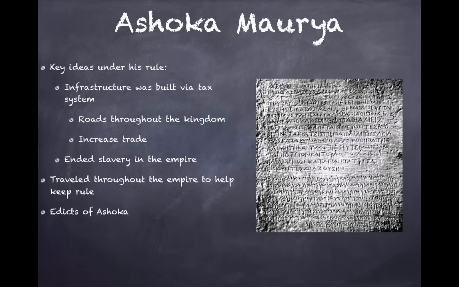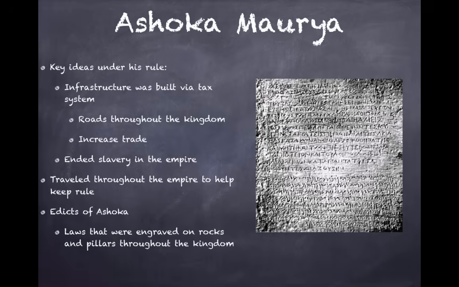The edicts of Ashoka, holy cow, star this, circle, underline, highlight, whatever you have to do, make sure you know these edicts, also known as the rock and pillar edicts. These were laws that were engraved on rocks and pillars, hence the name, throughout the kingdom. And this is similar to laws like Hammurabi's Code. That would be a great potential synthesis point when you're writing your essay. Demonstrate your knowledge, be like, this is a lot like Hammurabi's Code, and then explain what Hammurabi's Code was.